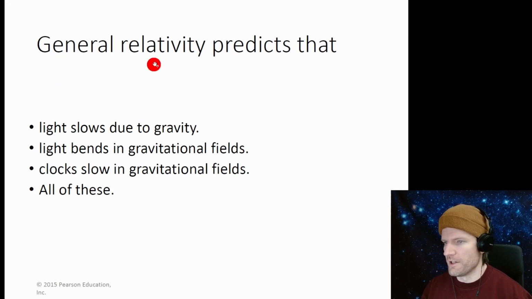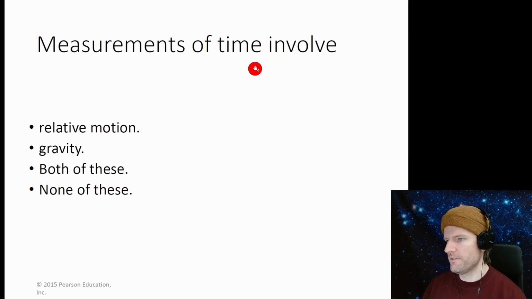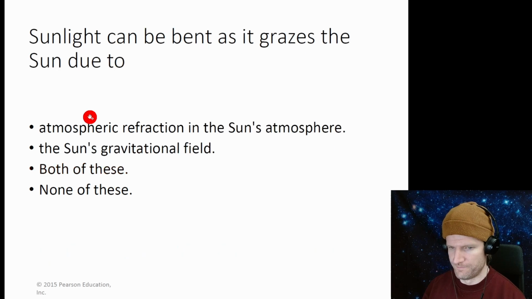Okay. General relativity predicts that light slows down due to gravity. Sounds good. Light bends in gravitational fields. That sounds good. Clocks slow in gravitational fields. That sounds good. So all of these. Okay. Measurements of time involve relative motion, gravity, both of them. General relativity tells us how gravity affects time. Special relativity tells us how relative motion affects time.